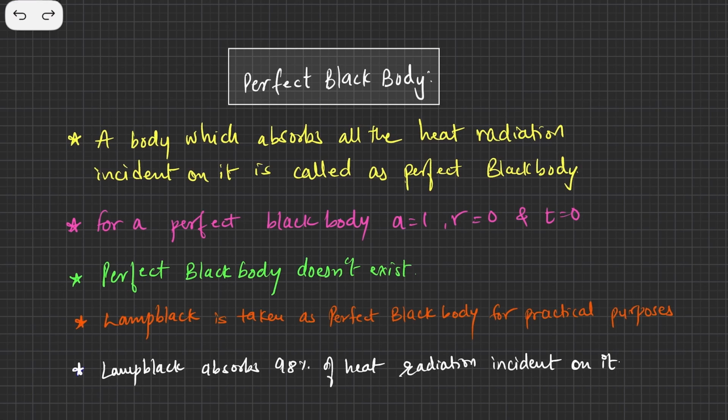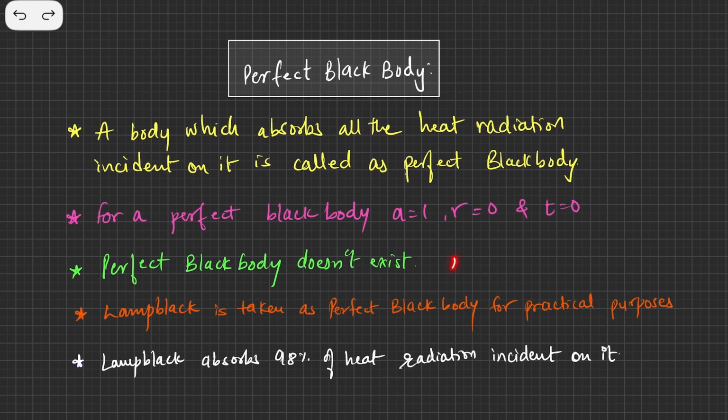There will be some amount of coefficient of transmission and coefficient of reflection. The coefficient of absorption would be very near to 1, but it may be slightly less than 1, and if it is, that means the body is not perfect. So a perfectly black body does not exist in nature.